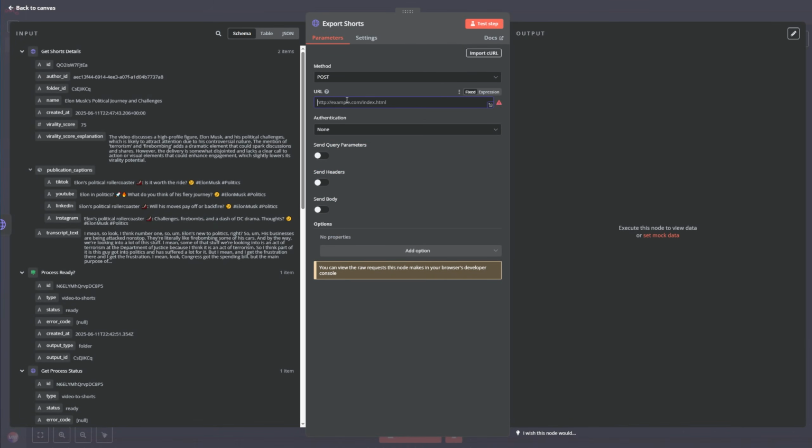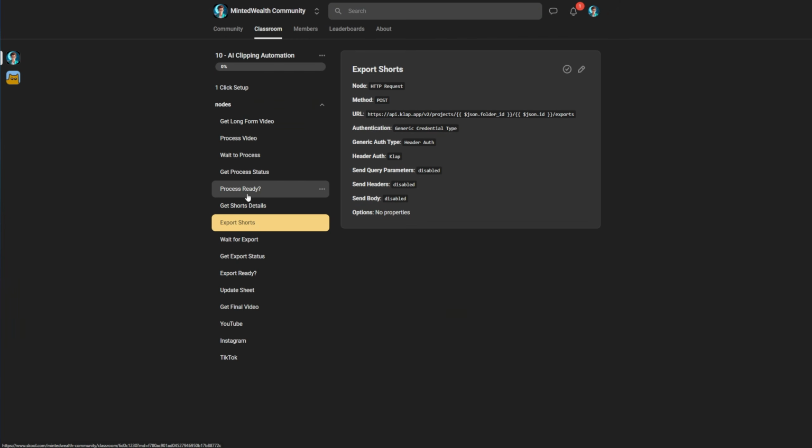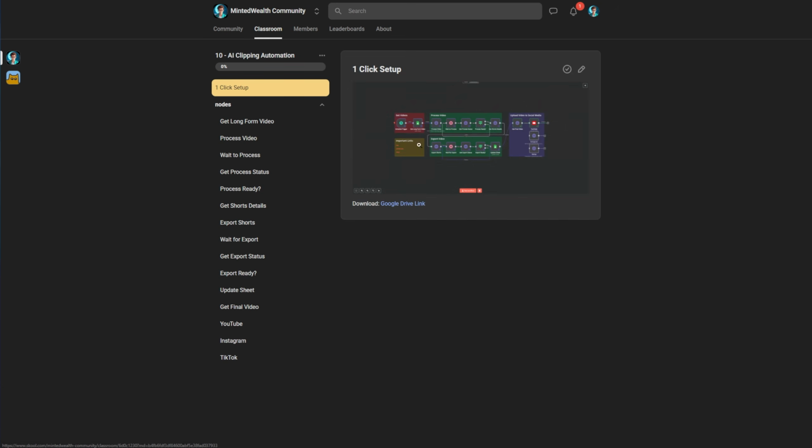And we're going to go back here on the URL and paste it. Remember, if you have questions, you can always go back to our community, select export charts, and just copy the full URL. Here we have all the notes explained and all the data that you have to put already there in case you want to follow along, but you don't want to figure out what's the correct URL for everything. Or if you want, you can just download it with a one-click setup, and that's it.